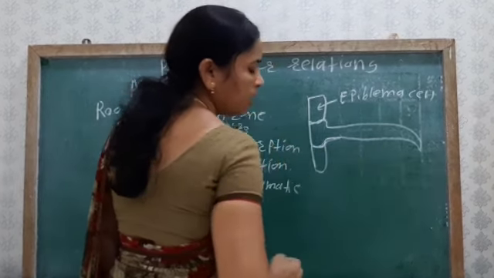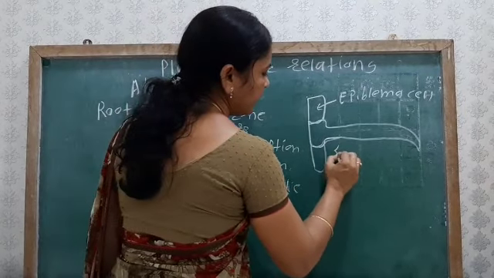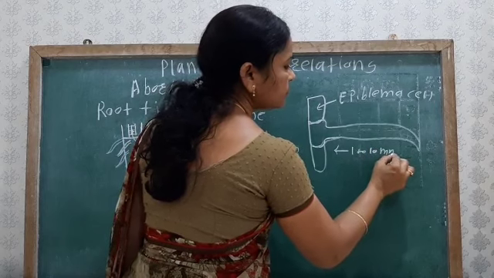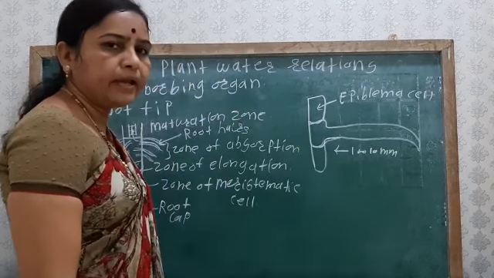The length of the root hair is 1 to 10 mm.